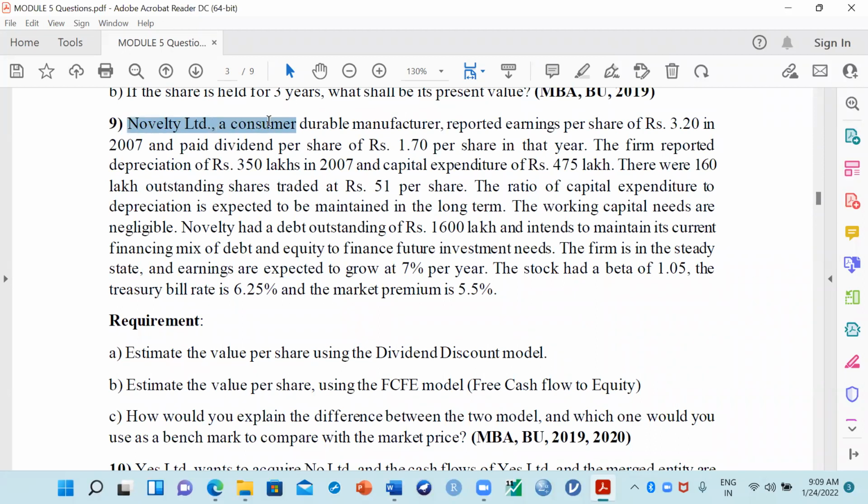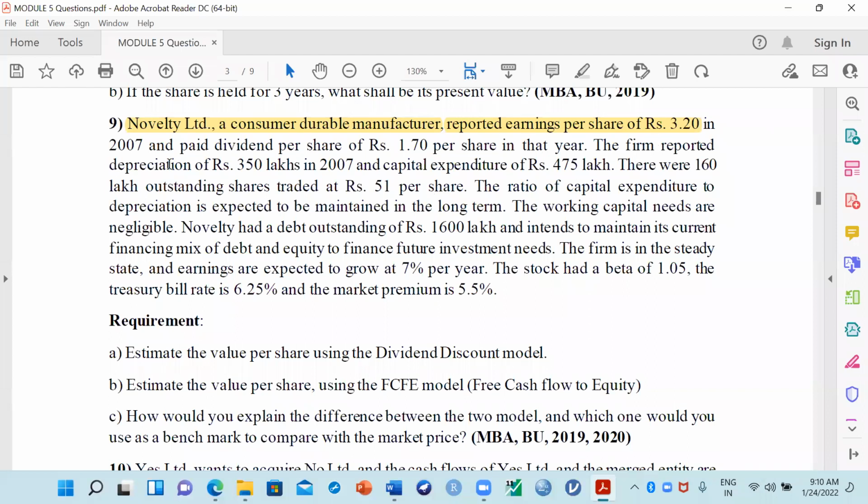Novelty Limited, a consumer durable manufacturer. What are they manufacturing? Consumer durable products. And they have reported earning per share of rupees 3.20. This information is very important. The company's earnings per share, that is EPS, they have given is 3.20 in 2007, and they also paid a dividend per share of rupees 1.70. That is the dividend they have paid in the same year.